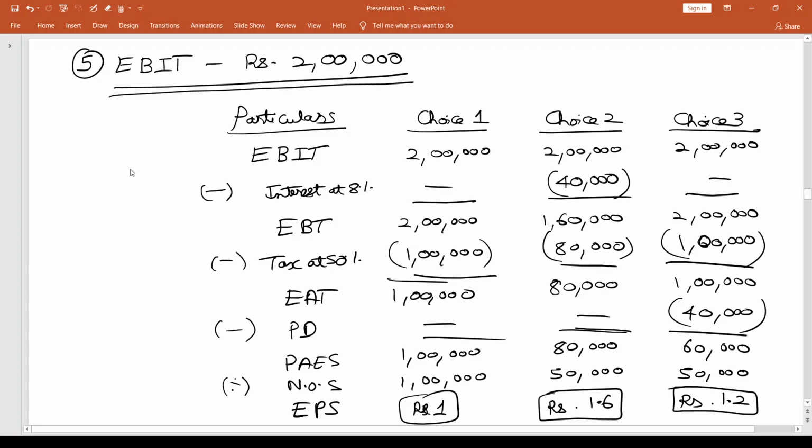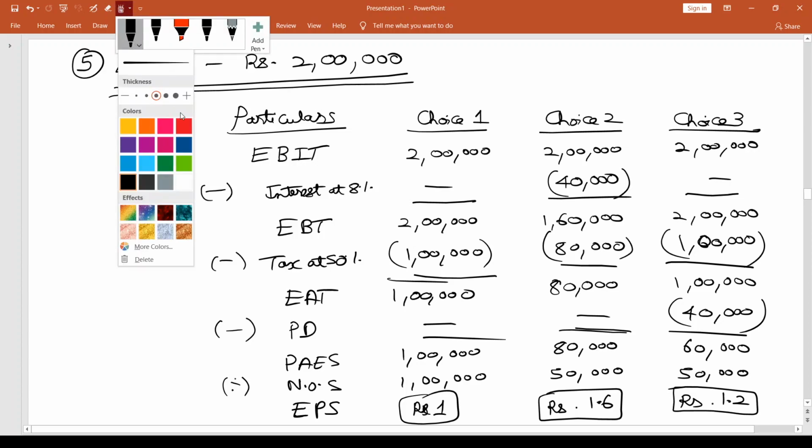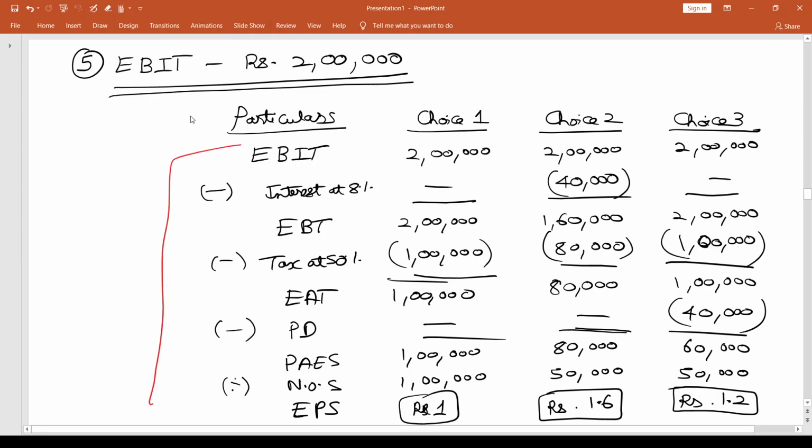Now, if I look into this analysis, again choice 2 seems to be the best. If the EBIT level is 2 lakhs, then choice 2 is the best because it gives me the highest EPS of 1.6. For some reason, if choice 2 is not going to happen, then the next choice I would probably look at is choice 3, which gives me 1.2, and only then would I look at choice 1, which gives me a lesser EPS of 1 rupee. So, we've answered this question.